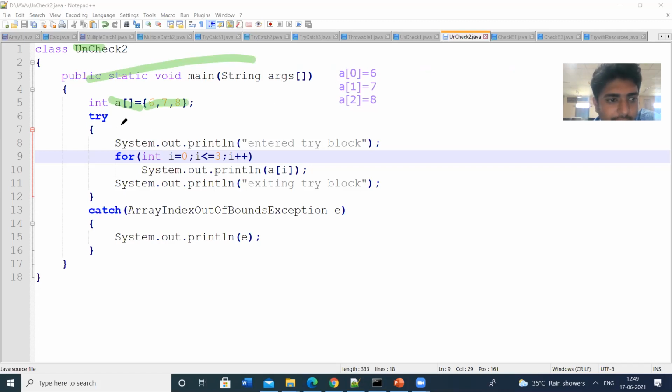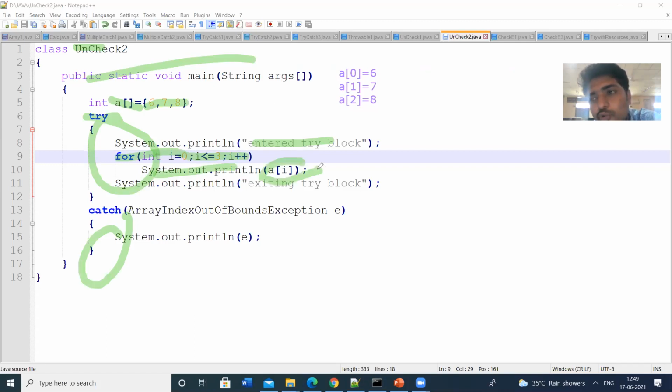Then I am using the try block as well as the catch block. In the try block, I am writing the code: int i is equal to 0, i less than or equal to 3, i plus plus, System.out.println a of i. Here I am going to print the array values, which are 6, 7, 8. I have written the loop for i equal to 0 to i less than or equal to 3.